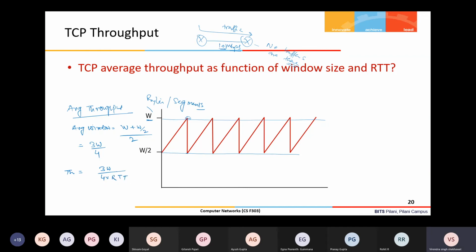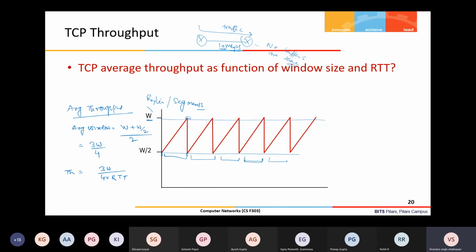Now, RTT is not going to be a fixed RTT. Although from this graph it looks like it takes the same amount of time to go from W by 2 to W, that is a very idealistic case. In reality these time slots are not the same.